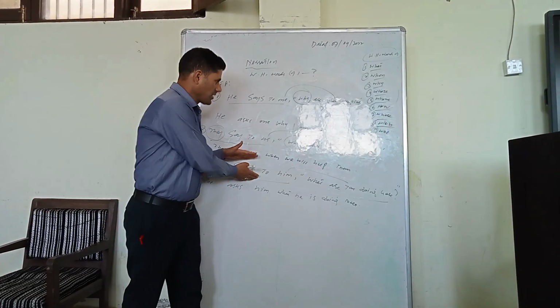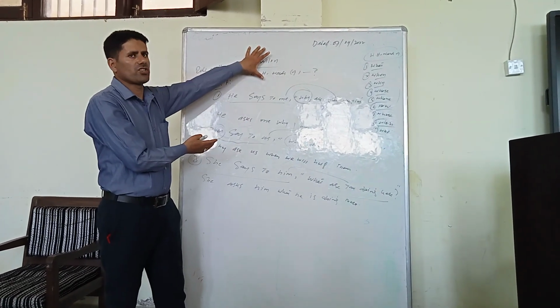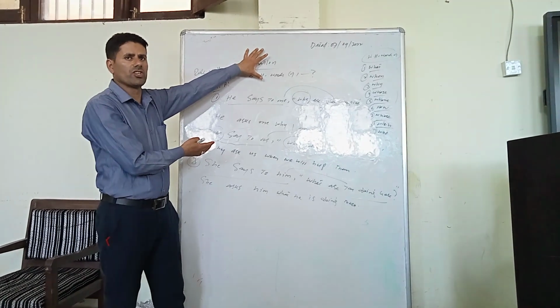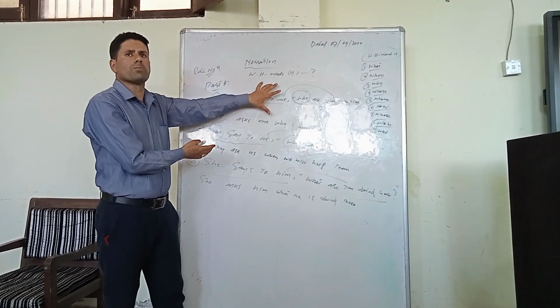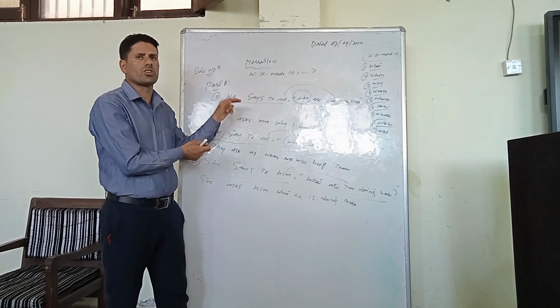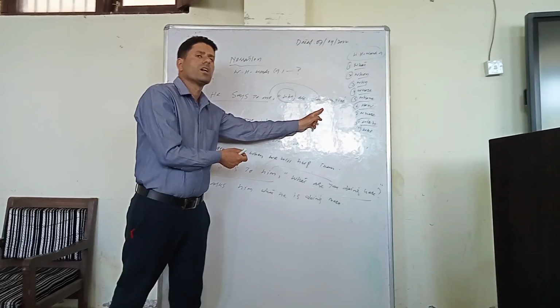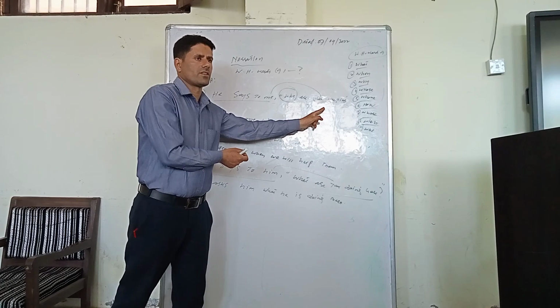See, this indirect speech narration has two parts, direct speech and indirect speech. In direct speech, there are two parts of the sentence. The first part is called the reporting verb. Another part is known as reported speech. I have mentioned this already, isn't it?